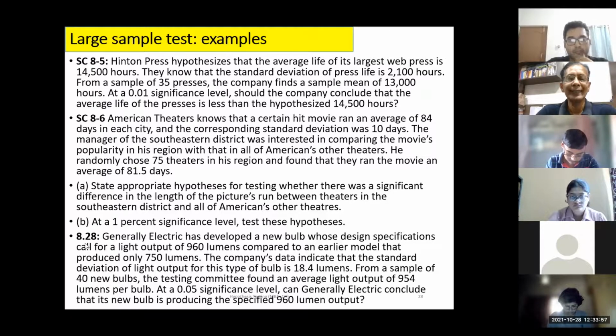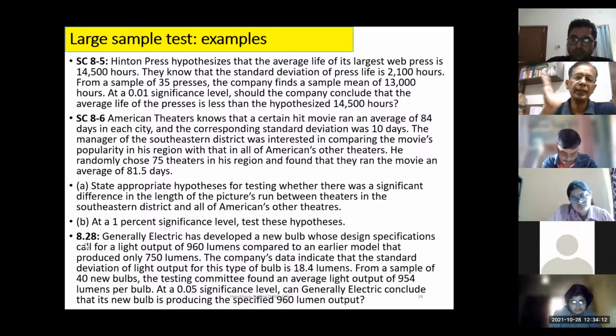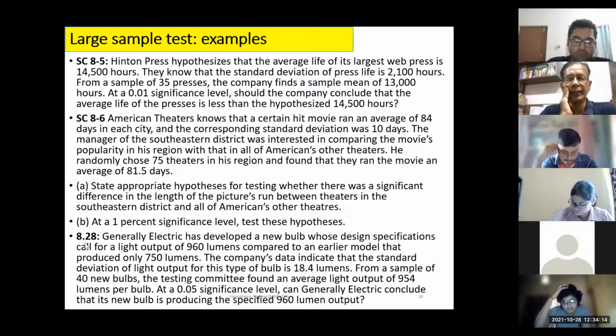Here you are checking, testing what? Brightness of the bulb, right? Brightness is measured in what, Sarada? Lumens. Okay, the unit of measurement is lumens, and if it is higher, it is better. So the left hand side will be the critical region, left tail test.